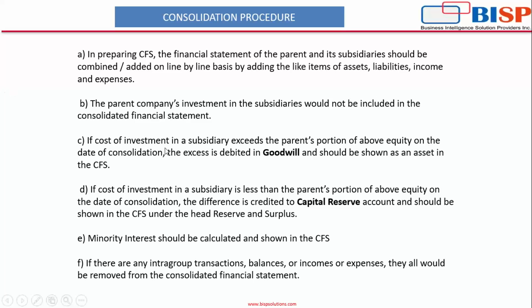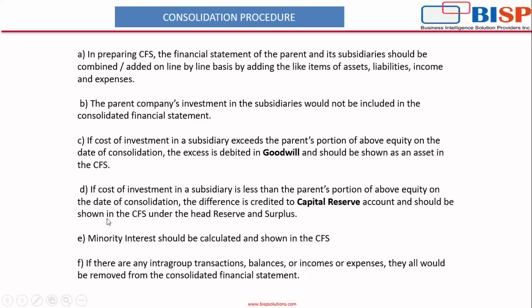Third, if the cost of investment in subsidiary exceeds the parent's portion of the equity on the date of consolidation, the excess is debited to goodwill and should be shown as an asset in the CFS. That means if the amount of investment is more than the net asset we have received, the difference is the goodwill and it is shown as an asset in CFS. Means we are paying more than what we have received. So why are we paying more? For the goodwill. That's why.